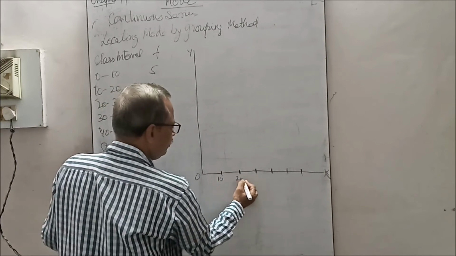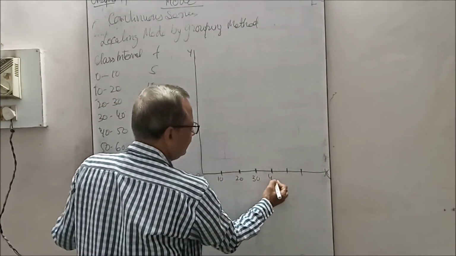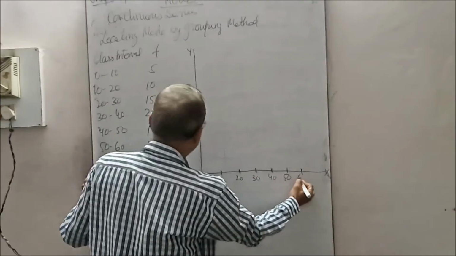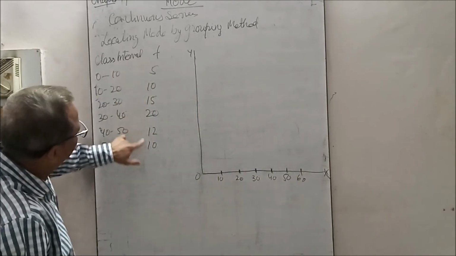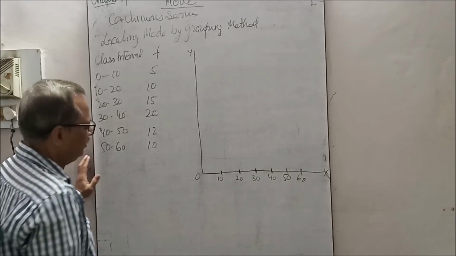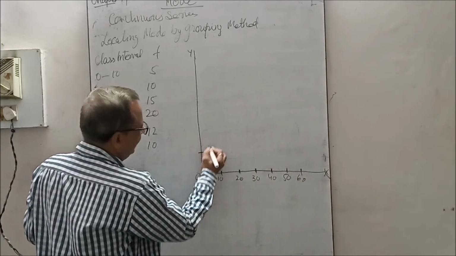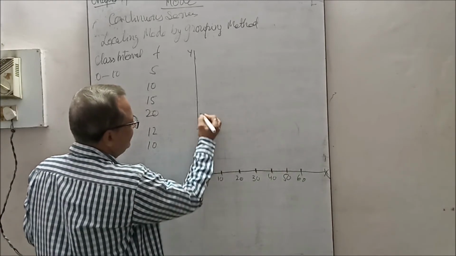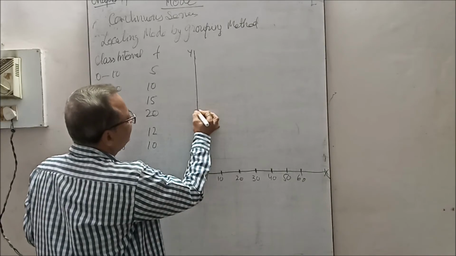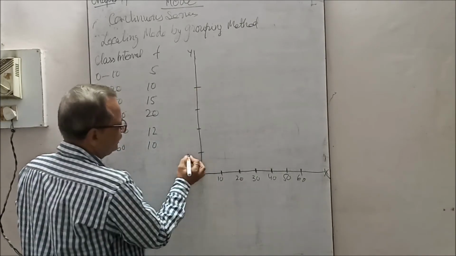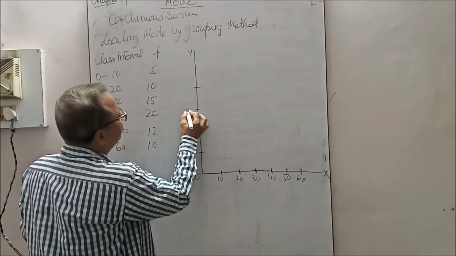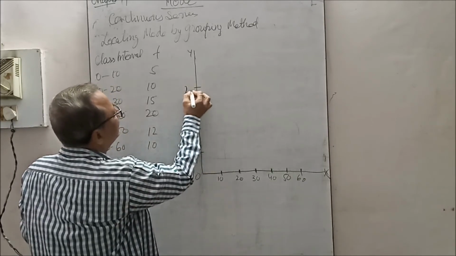The lowest frequency is 5, the highest is 20. Now we mark here 5, 10, 15 and 20.